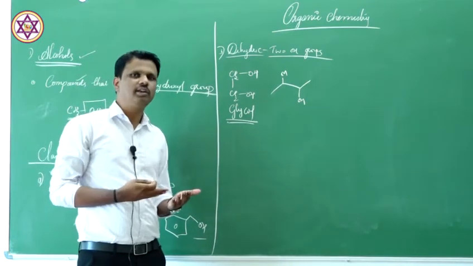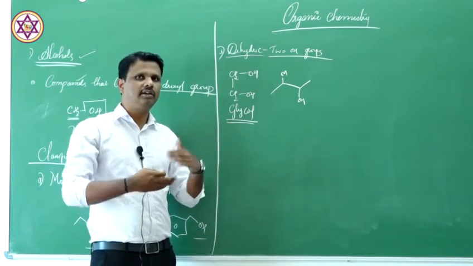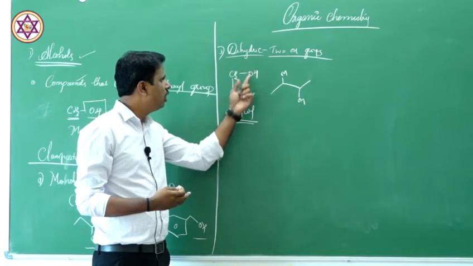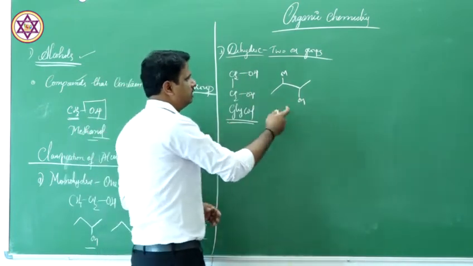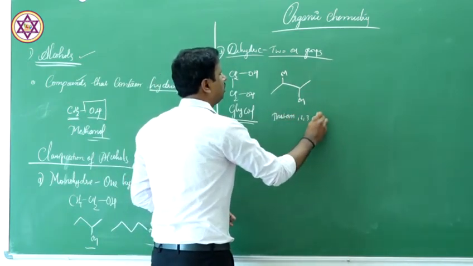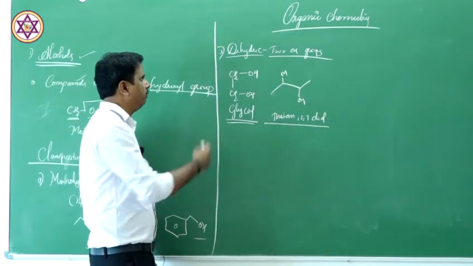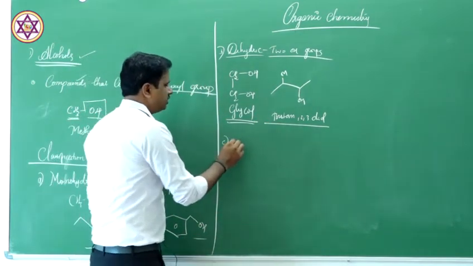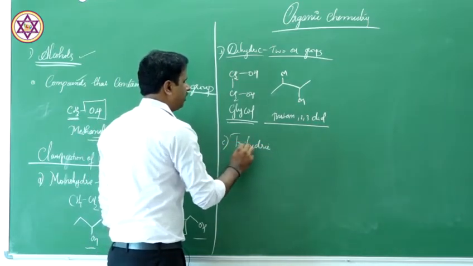The only thing you need to remember is if the compound has to be called dihydric, then it must contain two hydroxyl groups like this. Okay? So this is ethylene glycol. This is butane 2,3-diol. You can take an example like that. Now, next is trihydric alcohols.